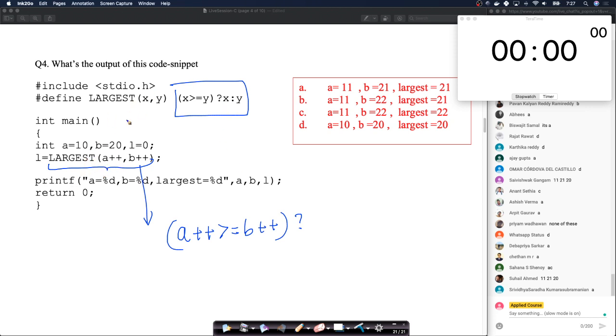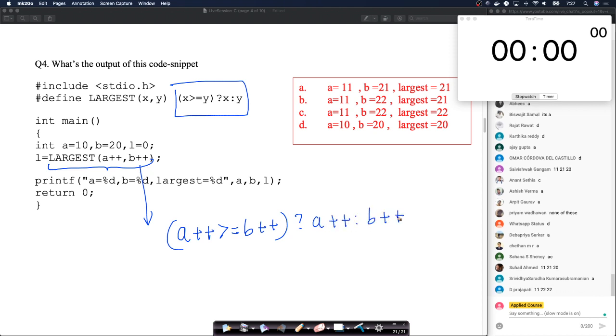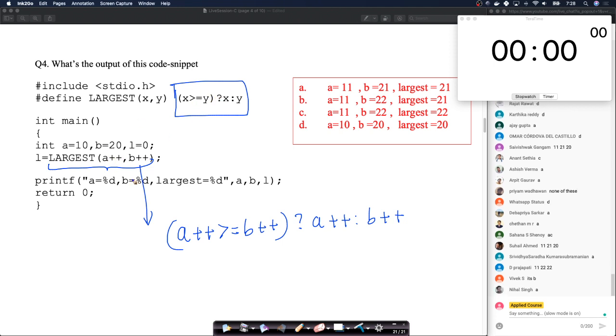Remember, it's not a function call, it's a macro. So you get a++, b++. Macros replace whatever you're passing in this snippet of code. So this is equivalent to this, logically speaking. Now with this, what is A here? A is 10, and B is 20.